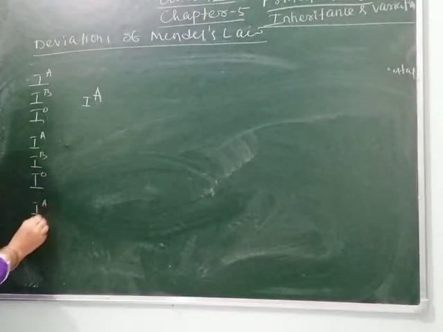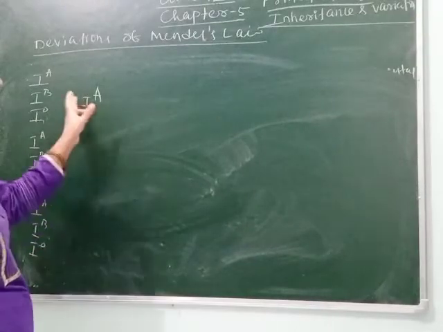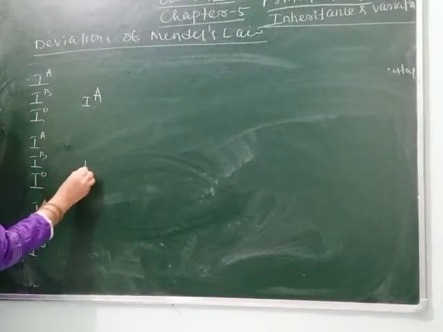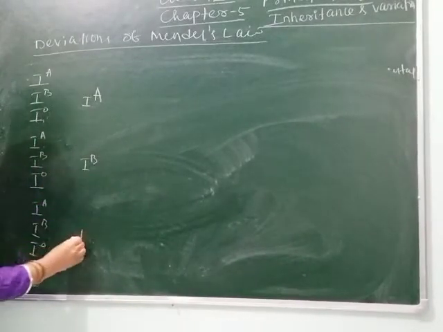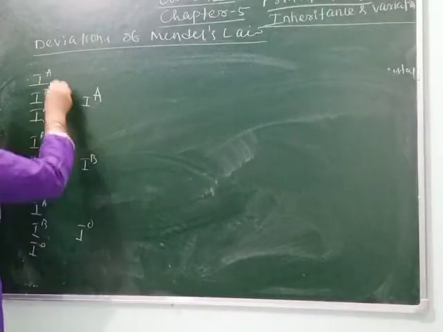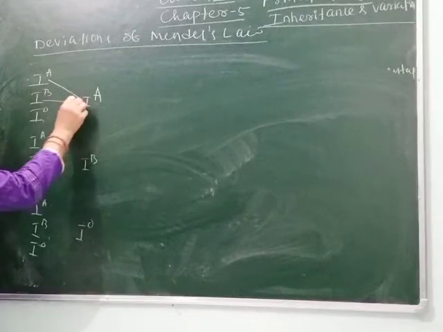Each allele should be crossed with each one, means here 3 alleles, here also 3 alleles. So let's do the cross IA with IA, IB with IA.